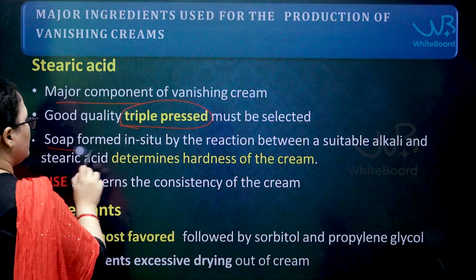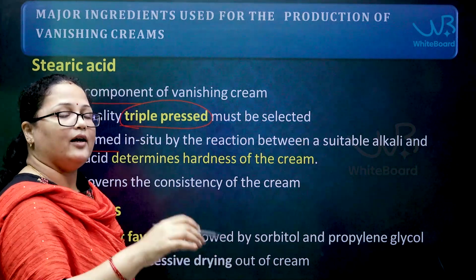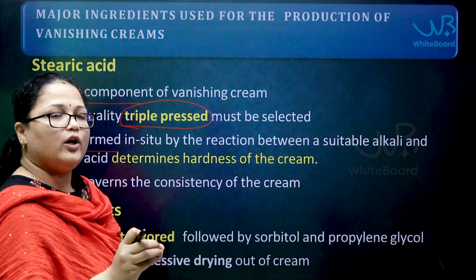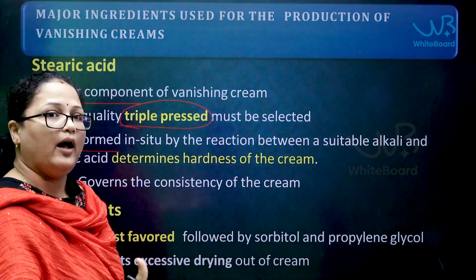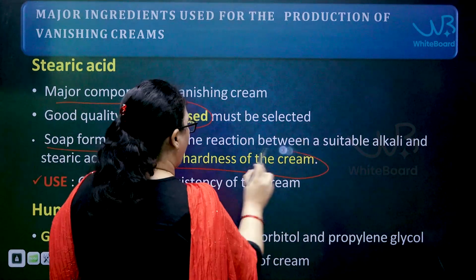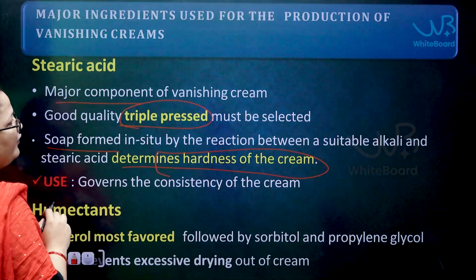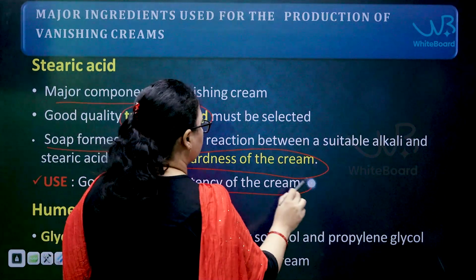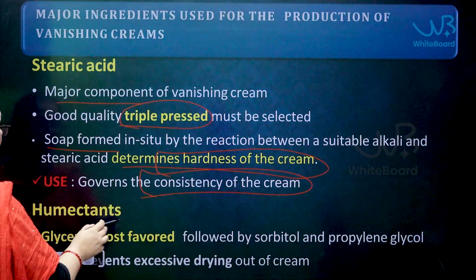Next, whenever you add stearic acid, you will also add an alkali. The alkali and stearic acid react with each other, leading to the neutralization of the acid. Ultimately, it leads to the formation of a soap, the emulsifying agent. This will determine the hardness of the cream; it governs the consistency of the cream.